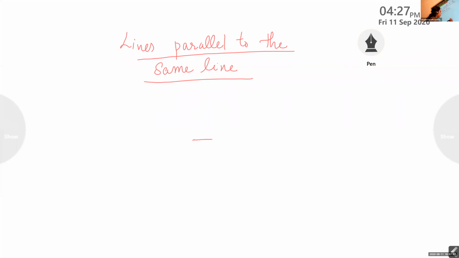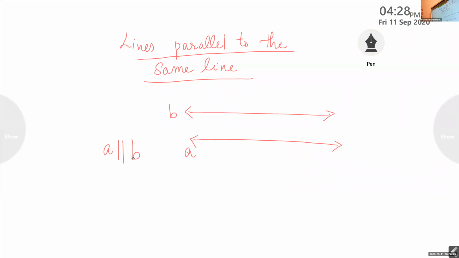Here we have one line, and it is line A. I'm drawing one parallel line to this line on the top of it, and it is line B. That is A parallel to B. Did you understand?